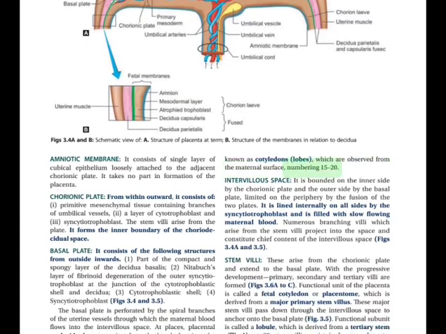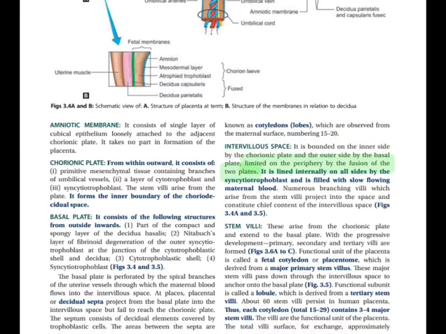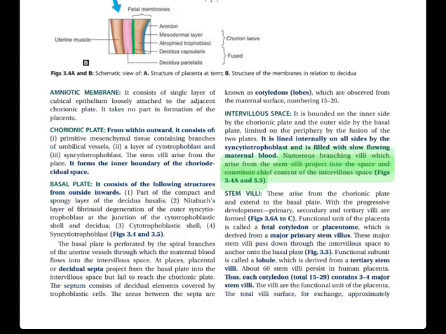Intervillous space: it is bounded on the inner side by the chorionic plate and the outer side by the basal plate, limited on the periphery by the fusion of the two plates. It is lined internally on all sides by the syncytiotrophoblast and is filled with slow-flowing maternal blood. Numerous branching villi which arise from the stem villi project into the space and constitute the chief content of the intervillous space. Figs 3.4a and 3.5.